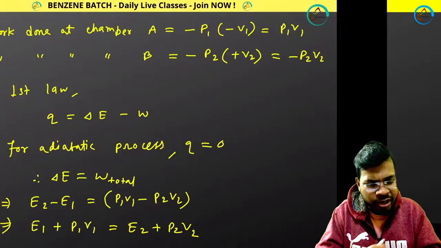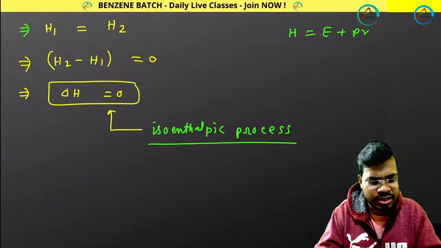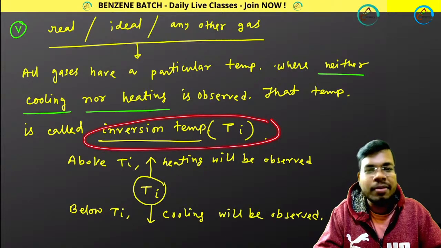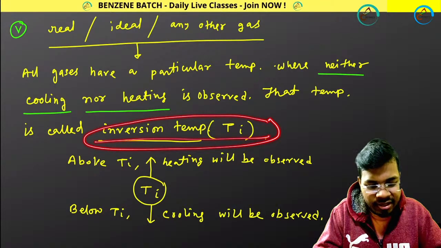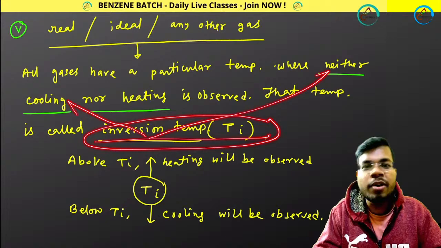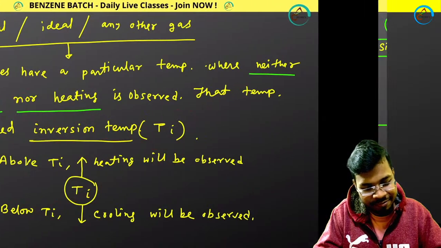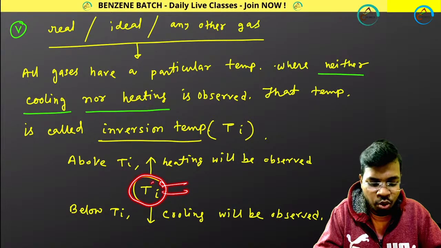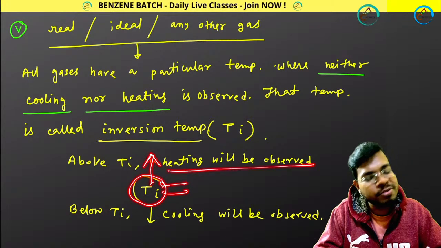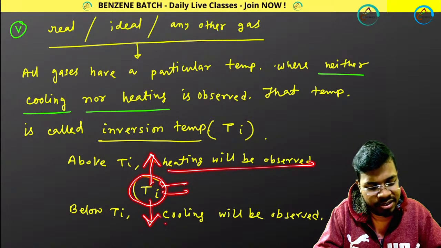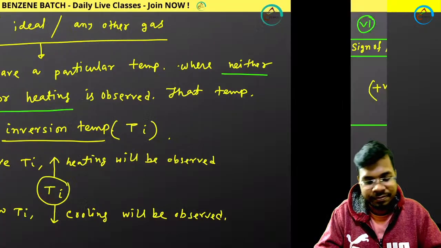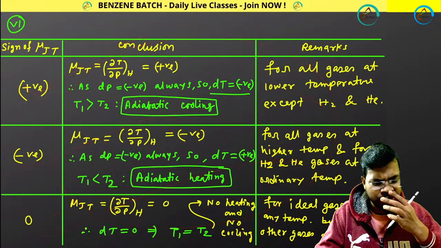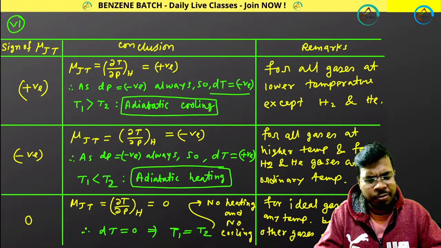Now we don't need to prove it because it was a part of this process. Now, inversion temperature. At the inversion temperature, neither cooling nor heating will be observed. If you go above the inversion temperature, heating will be observed. Below the inversion temperature, cooling will be observed. Then there are different values of mu J for different kinds of systems.